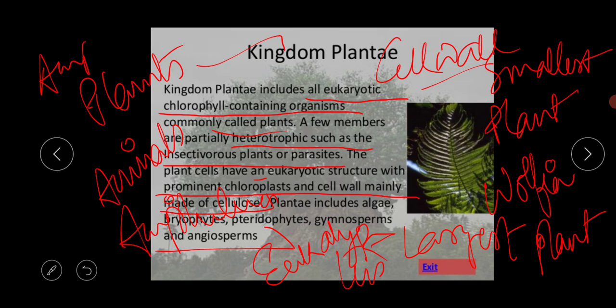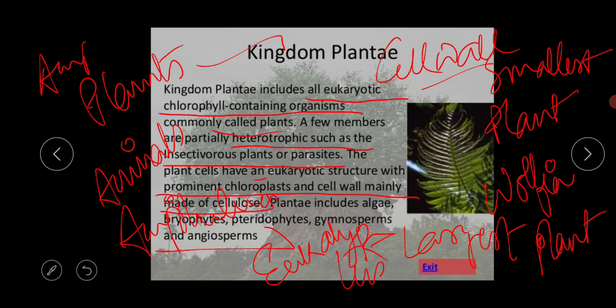Examples of bryophytes: there are several types of plants, like Marchantia, that belong to the bryophytes. Next is the pteridophyte. The pteridophyte is a vascular terrestrial plant. Fern is the main example of the pteridophyte.